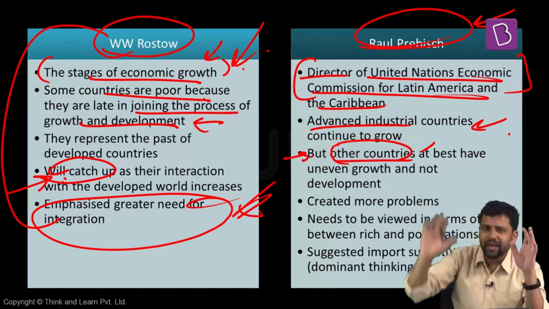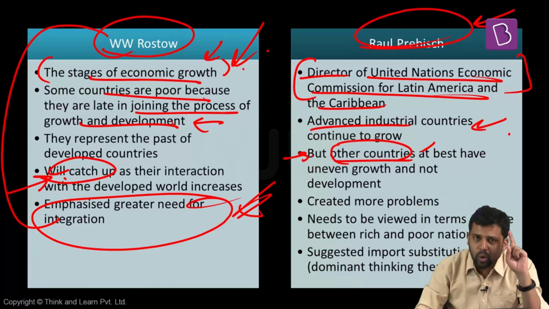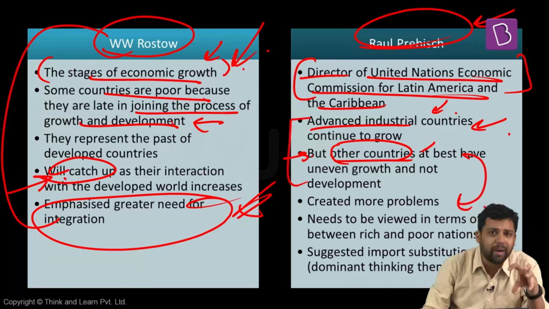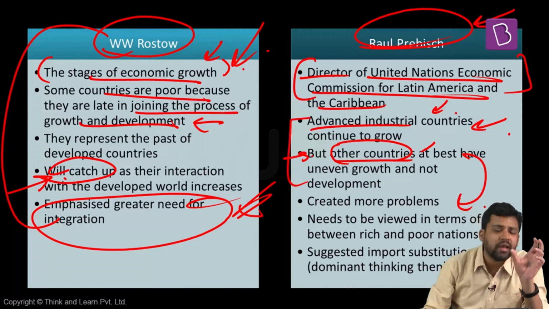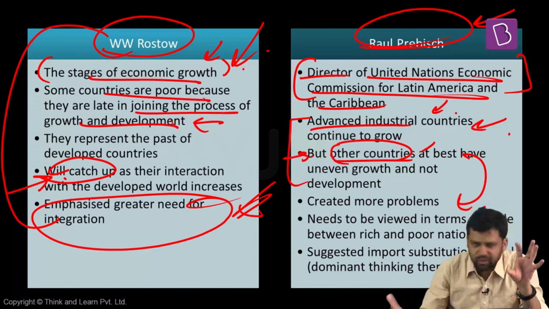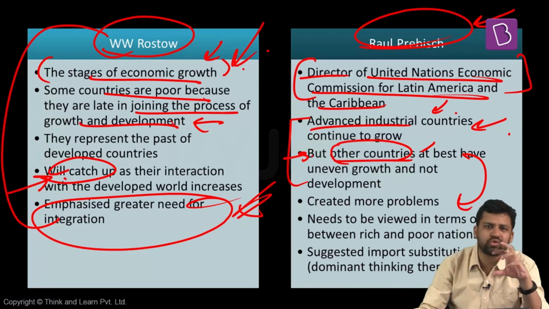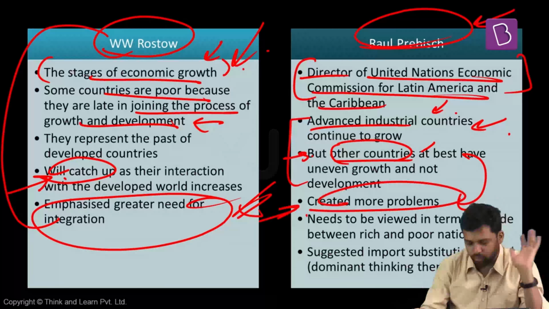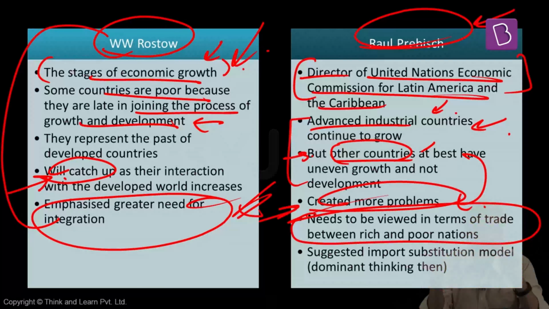So, moving up the hierarchy, complete development is not happening. Only growth is happening for advanced industrial countries. He feels that because of the uneven growth that takes place through this kind of interaction and integration, it can cause more problems within the country. Some people are becoming rich, some are losing out. So again, it can lead to lack of cohesion, social tension, and social conflicts. So this process of development, whatever is going on right now, is not right. It will create more problems. He feels that this unequal relation needs to be viewed in terms of trade between the rich and the poor nations.